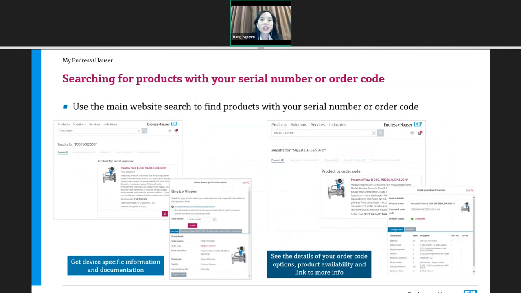With the search functionality on our website, you can search for the product with your serial number and the order code. On the main page of the website, you can find the product by inputting the serial number, and then the page will show you the result. When you click on the product, you can access the device-specific information and the documentation, and you can download the documentation if you register an email with us.